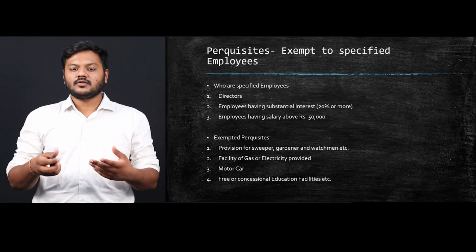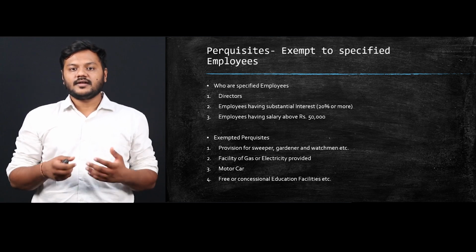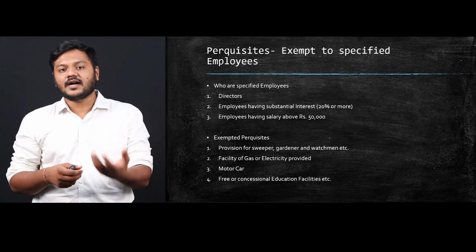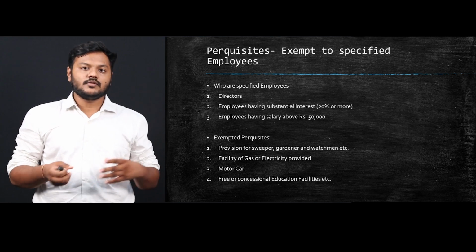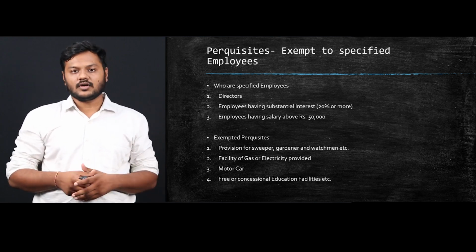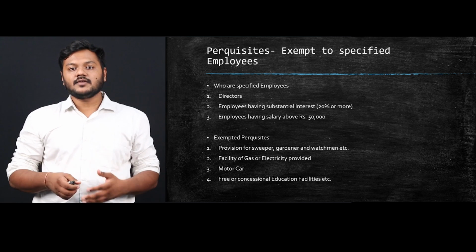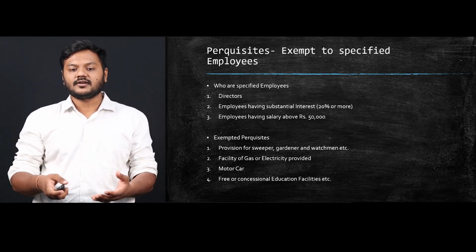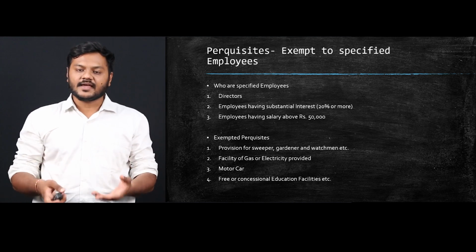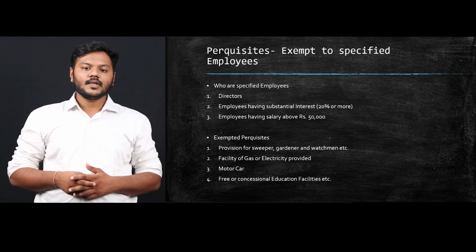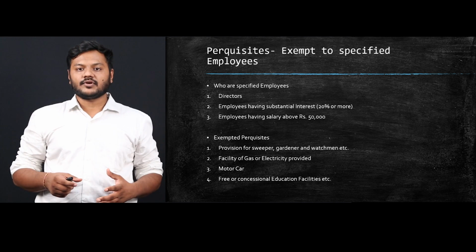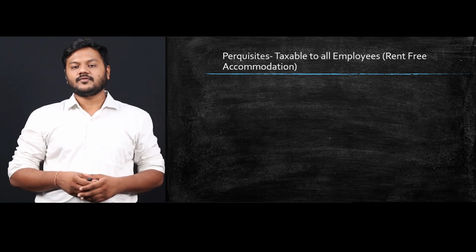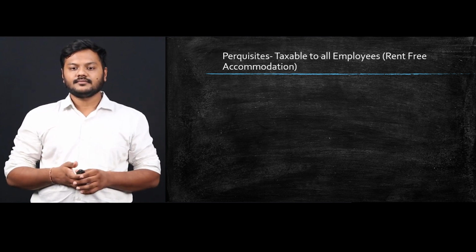When I am saying provision of sweeper, gardener or watchman, it doesn't mean the company will pay the salary of the gardener or watchman to you and you will be paying that amount to the gardener. It means the company will provide you a free of cost facility of gardener or sweeper or facility of gas or electricity. So for unspecified employees, all these perquisites would be completely exempted.